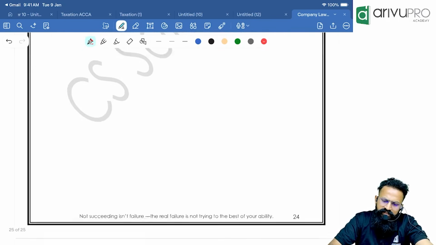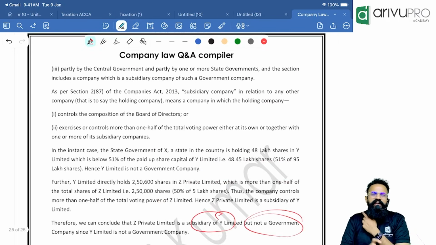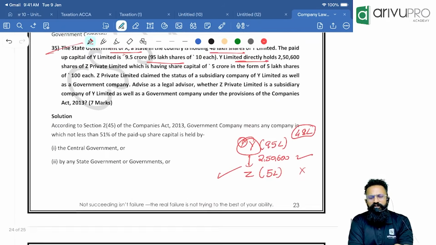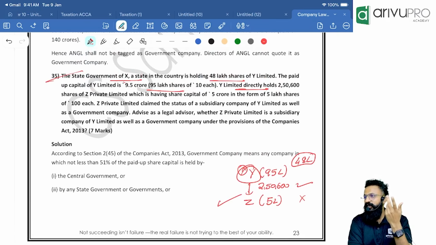See, a classic question. See, people, this is what I have taken. I have at least compiled some 18 to 20 question papers. Yeah, these are the total number of questions, and see the questions that are coming out of government company. Sir, but if we do this, is it sufficient? People, always remember, from the exam point of view, day before the exam, this is the maximum I can say. Let us hope for the best. It is always good to know what they are asking and go, rather than feeling what they are going to ask, having no clarity. So you know now these are the possible questions.